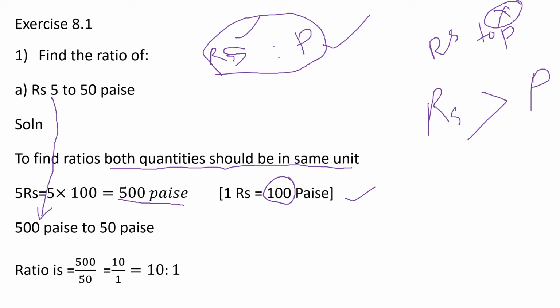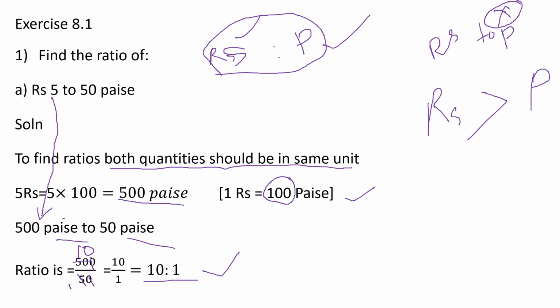Now, 500 pies to 50 pies. Can you write it as a ratio? Both are in pies, right? Same unit. So 500 by 50. We can cancel it, right? Cancel the zero with this zero, so we can cancel by 5. One 5 is 5 and 10 5s are 50. So 10 is to 1. 10 by 1 can be written as 10 is to 1.